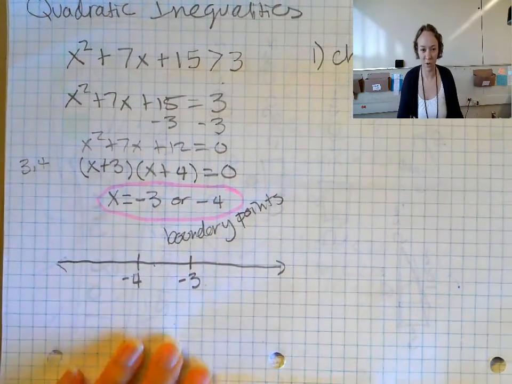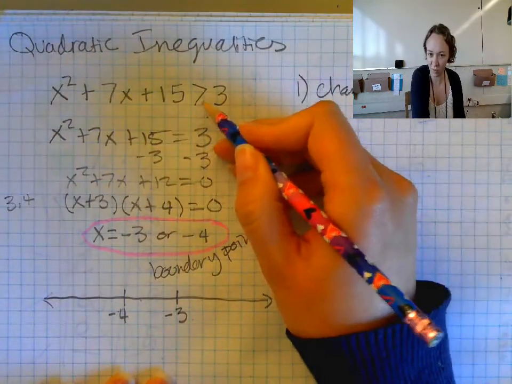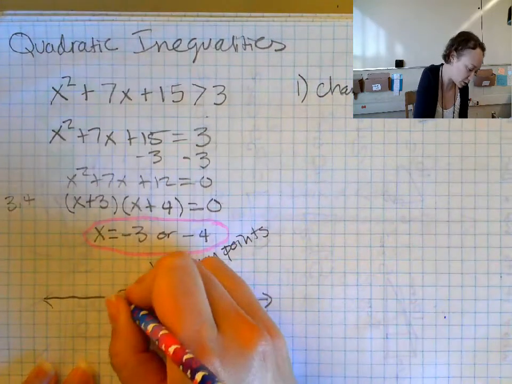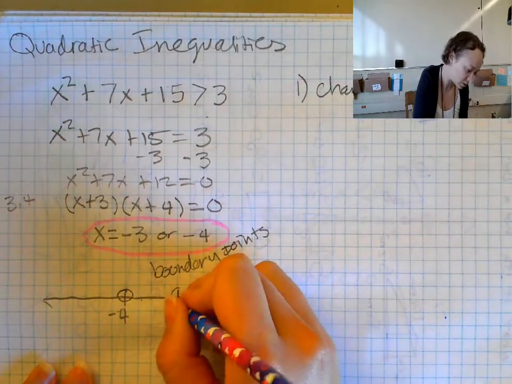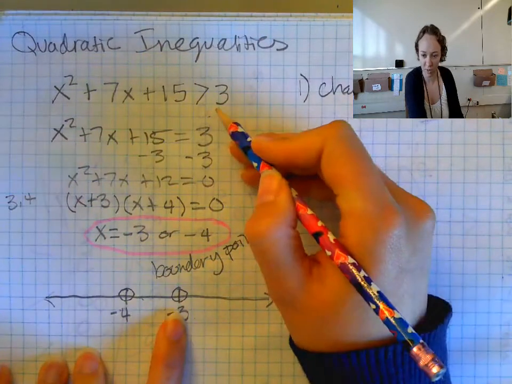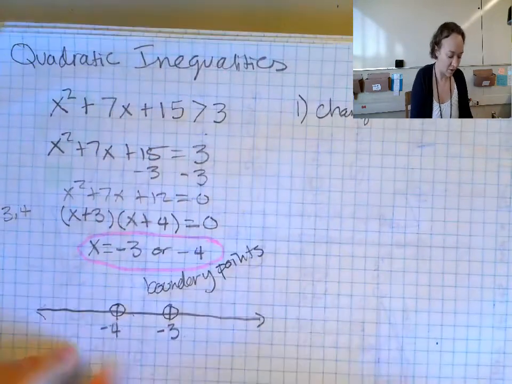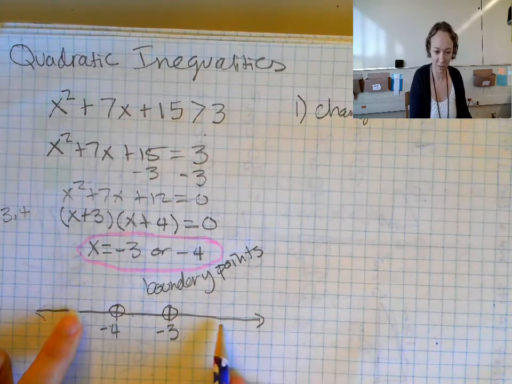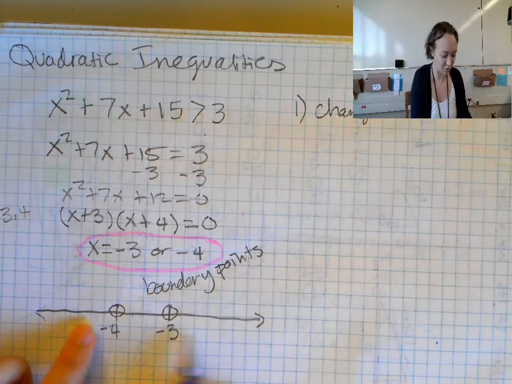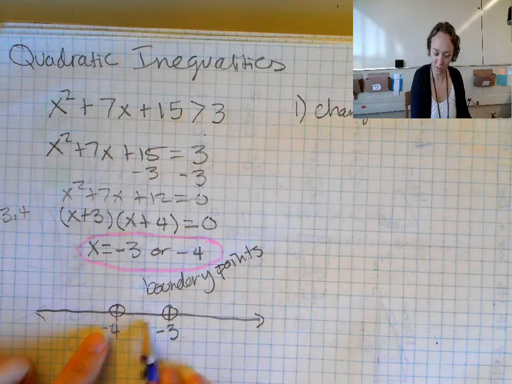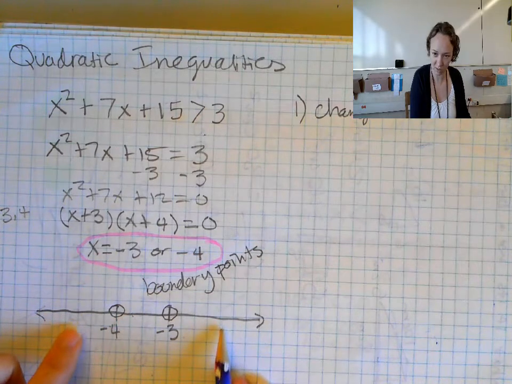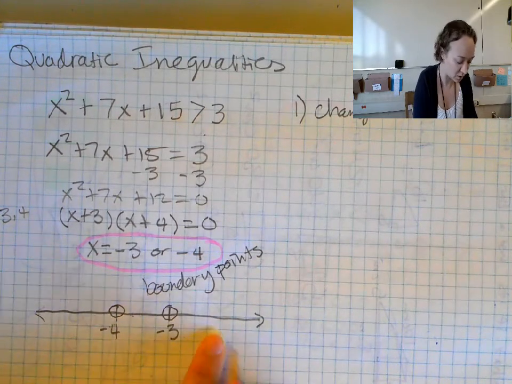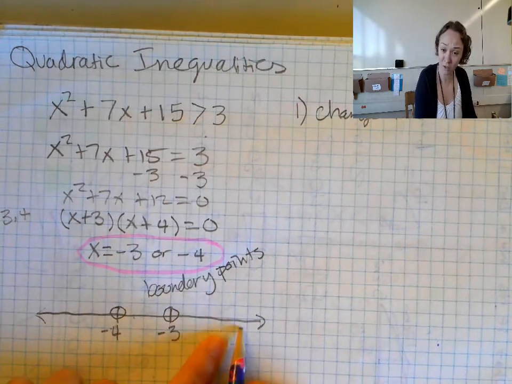And this doesn't have an equal sign on it, so I know they're going to be open dots, because back in the original, there was no equal sign. And then I need to figure out, is it going to be the stuff in between that works? Or is it going to be the stuff outside that works? Most of the examples we've done before have been the in-betweens, but sometimes it ends up being the outsides that work.